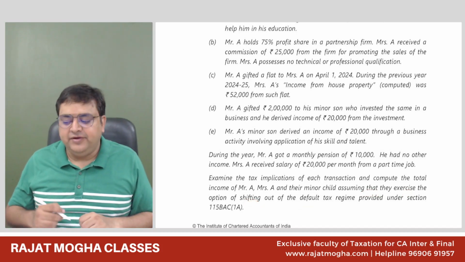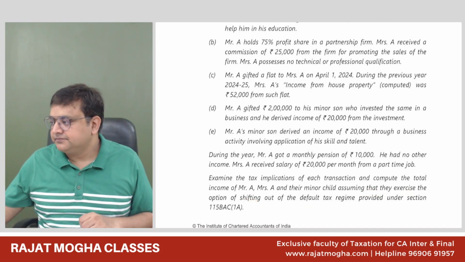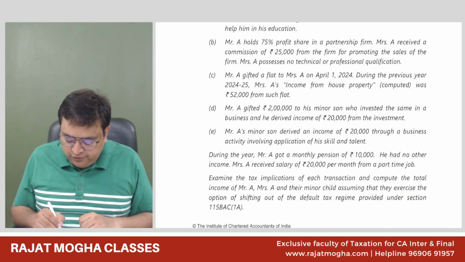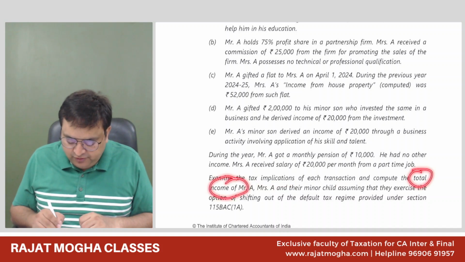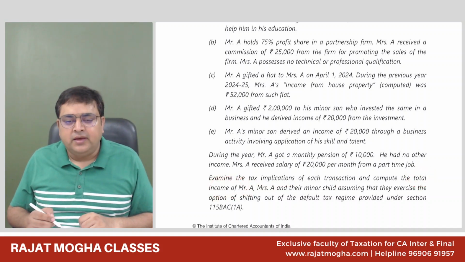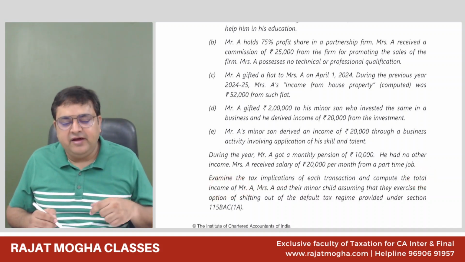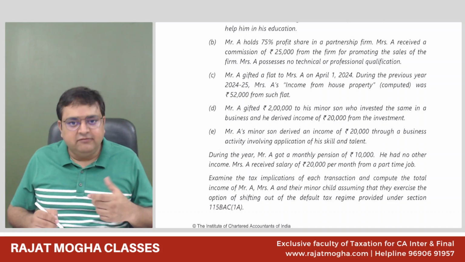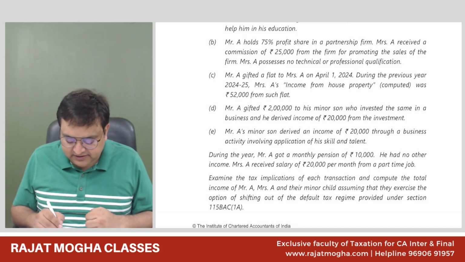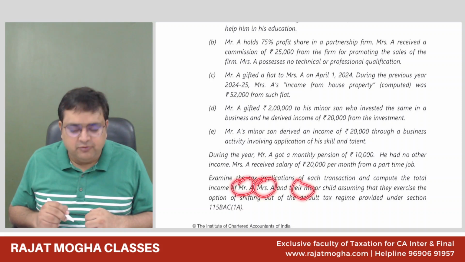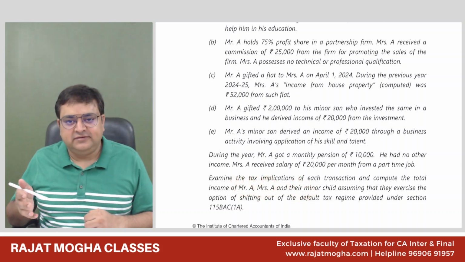So again, we are shifting from the default tax regime, and we need to examine the tax implication of each transaction and compute the total income. So we can give the note for each transaction, but we need to compute the total income over here for Mr. A, Mrs. A, and their minor child.